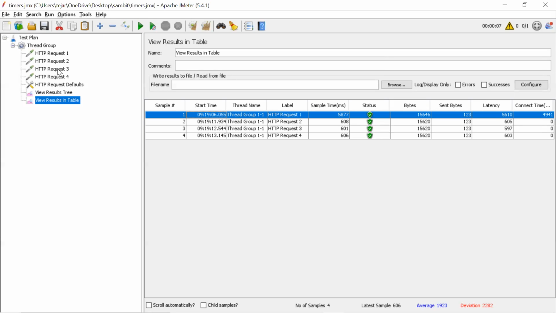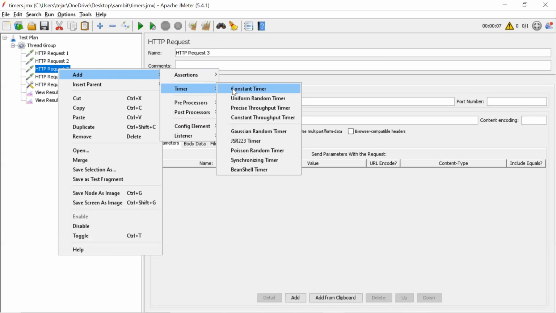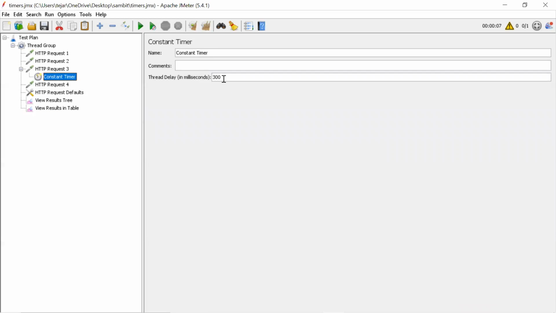So let me add request 3, add a timer. First we'll add a constant timer. Add 1000, which means 1 second, in milliseconds. Make it 2000.